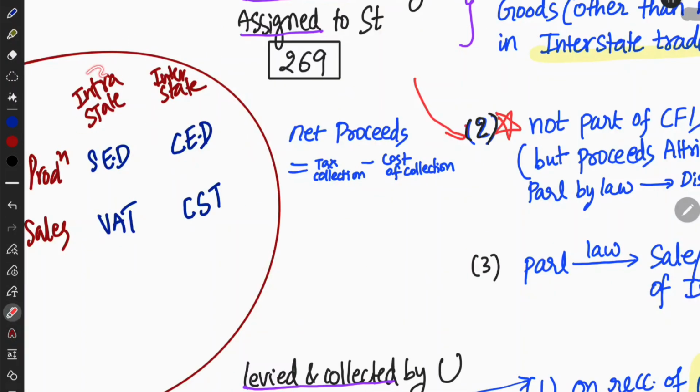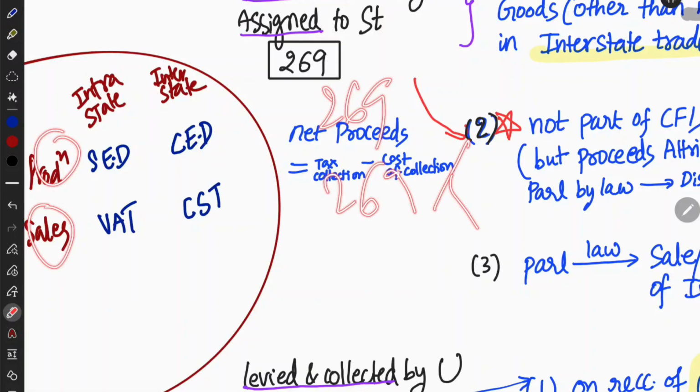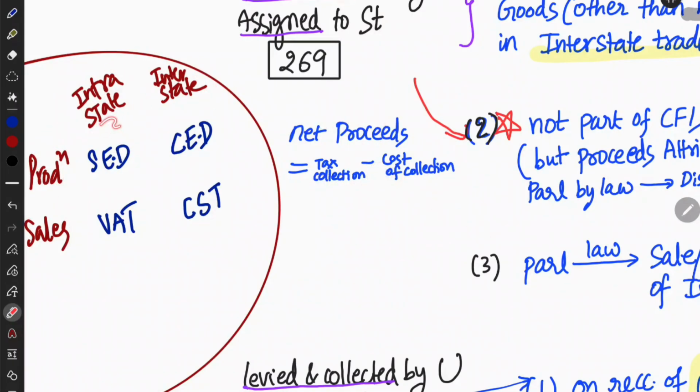Before going into articles 269 and 269A, you need to know about production and sales. We have intrastate and interstate. Intrastate implies within the state. Within the state, company A is doing the production and selling to someone. On the production, if a tax is imposed, that is called excise duty. And if it is within the state, then of course it will be state excise duty.